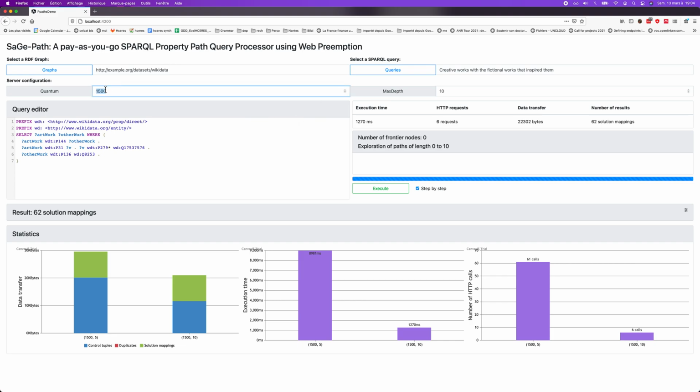So, for example, I can put a smaller quantum. So now it means that I cannot block the server longer than 150 milliseconds. So it's very good for having first result very early. But of course, maybe we will have more HTTP requests to complete. So let's do that.